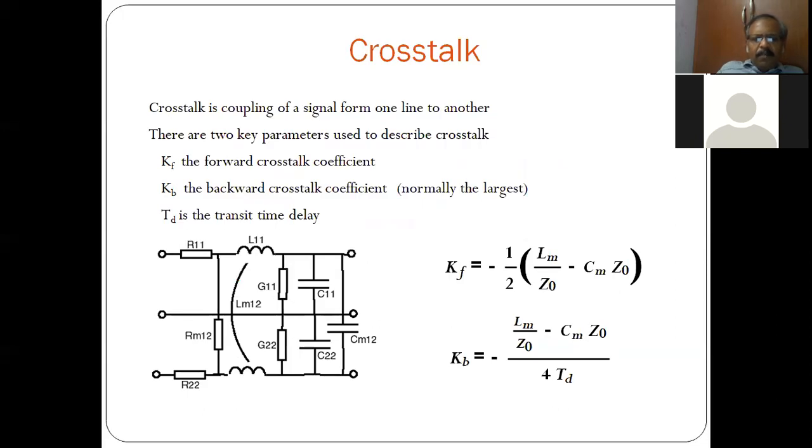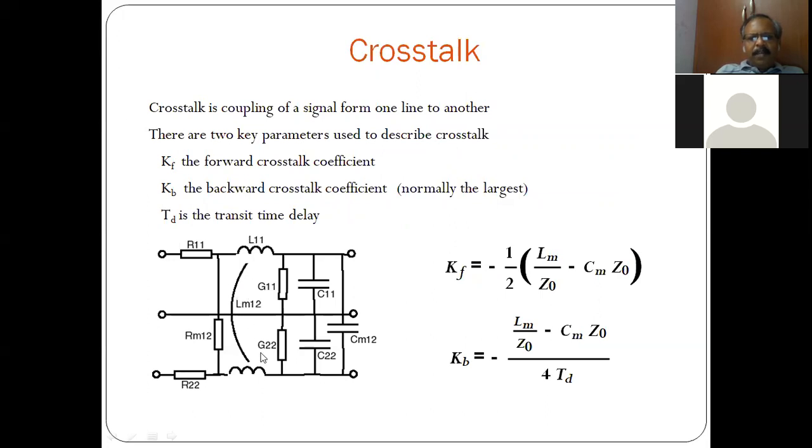Next is our point of interest. When you have two signals propagating in two lines, there is a mutual coupling. Based on transmission line theory, each wire conductor or PCB trace is modeled as RLGC. Assuming that two lines are close by and each line has an inductive effect, there is a coupling between these two inductances by means of a mutual inductance.